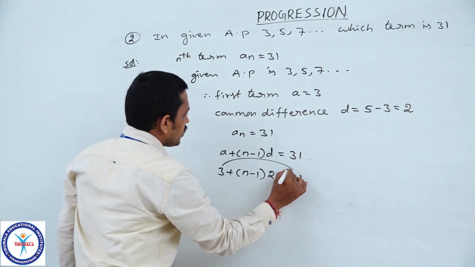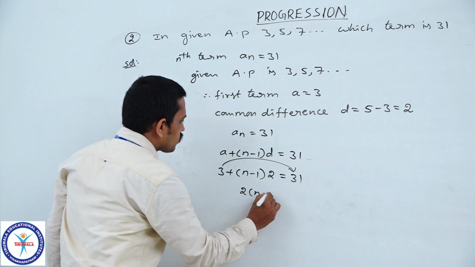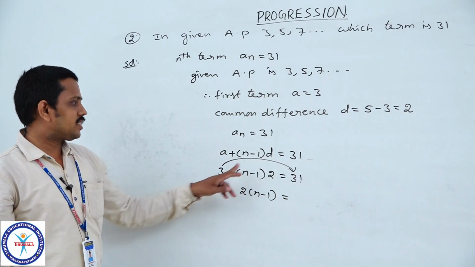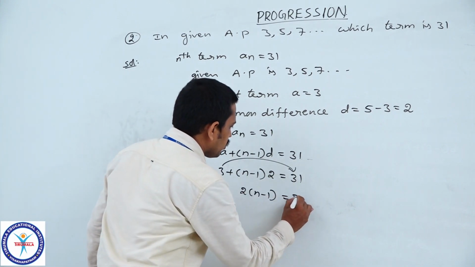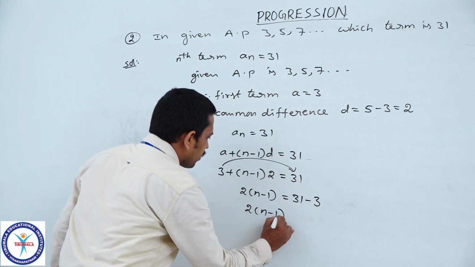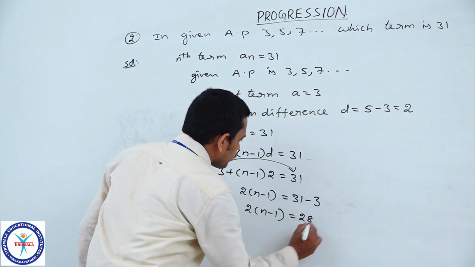By taking 3 to the right side by transposition, 2 into (n minus 1) is equal to 31 minus 3, because plus 3 becomes minus 3. So 2 into (n minus 1) is equal to 28.